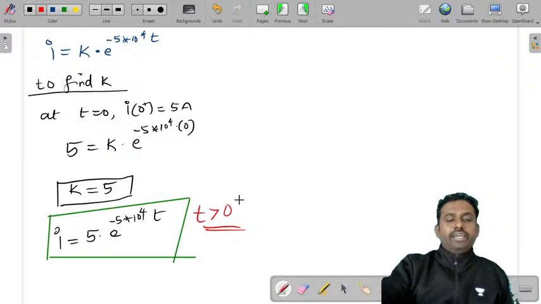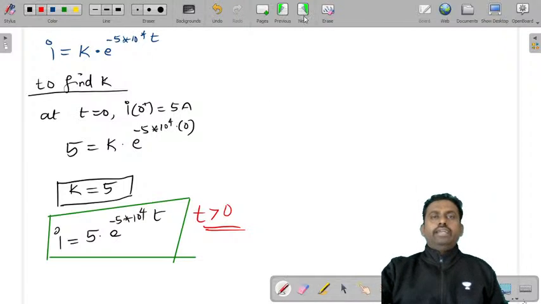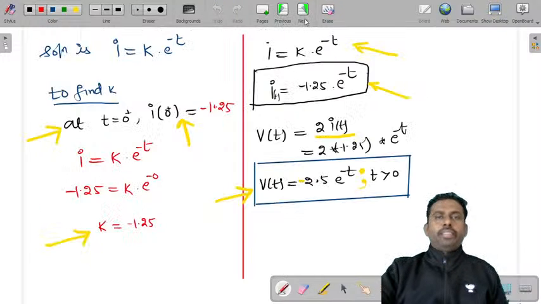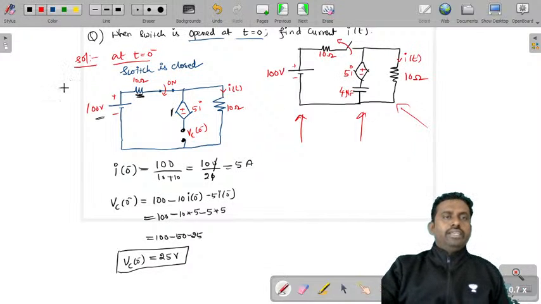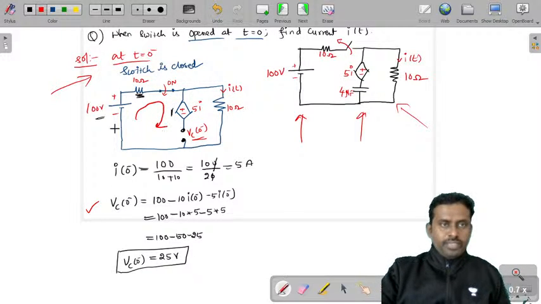So let's see what we have done, once again. This is the given question. You have a voltage source and a dependent source in series with a capacitor and a resistor. At t is equal to 0 minus, the capacitor is fully charged, therefore it is open. Therefore, the voltage across the capacitor can be calculated by using this loop. Vc of 0 minus is equal to 100 minus 10i.